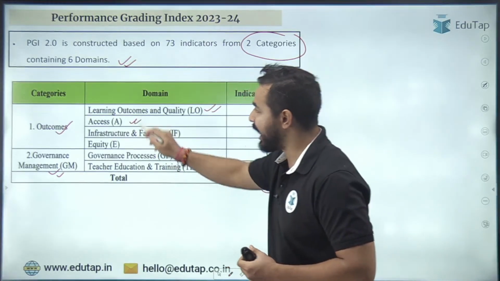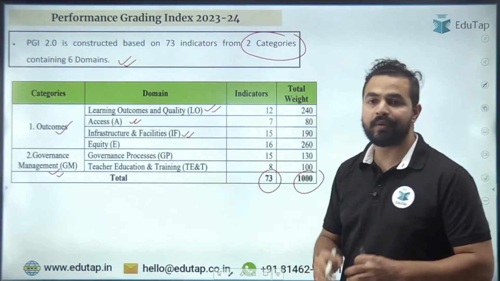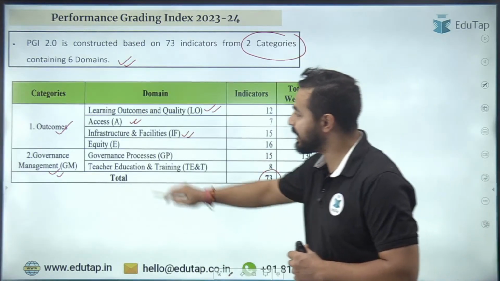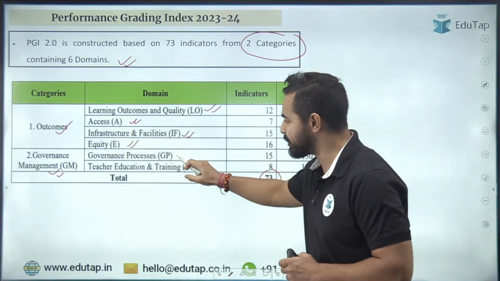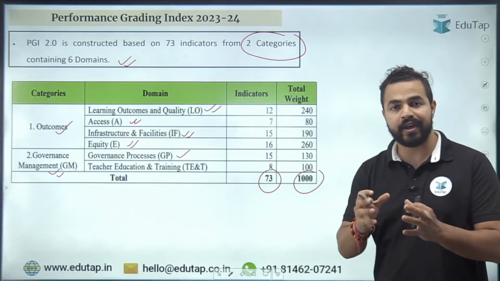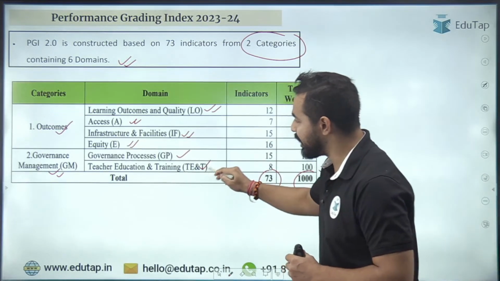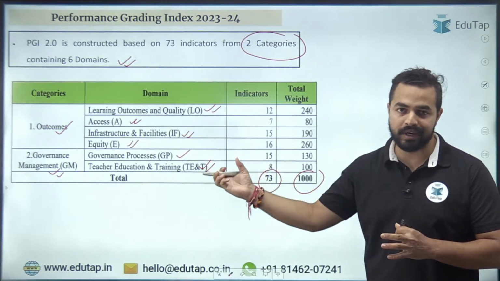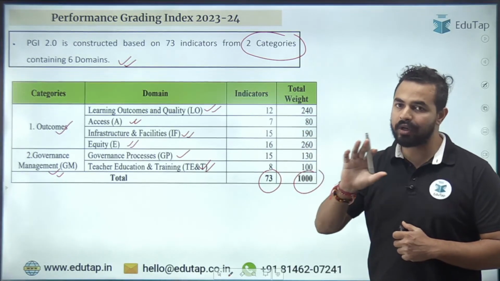Then accessibility of the education in the school, infrastructure and facilities, whether we have the proper infrastructure and facilities provided in the school or not. Then equity is there or not. Then under the governance management, we have the governance processes, that how that particular school is being governed, whether it is following a particular framework and structure or not as per the rules of the country. Then teacher education and training, how much trained the teachers are, right? So all these domains are being considered in order to monitor the performance of these particular schools, ठीक है, across the states and union territories.